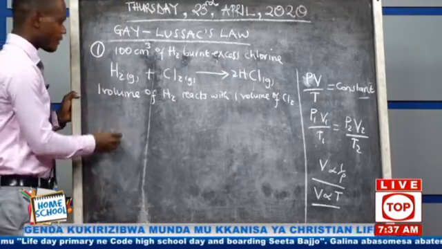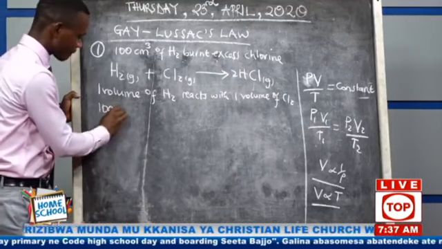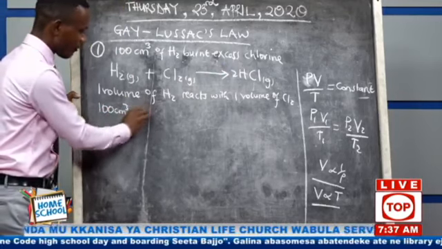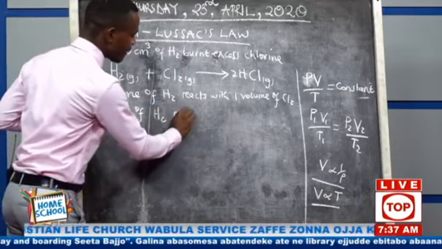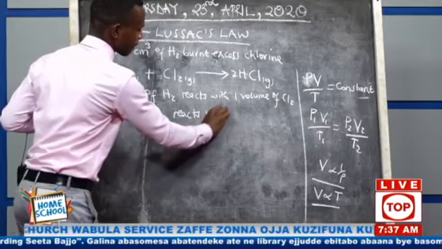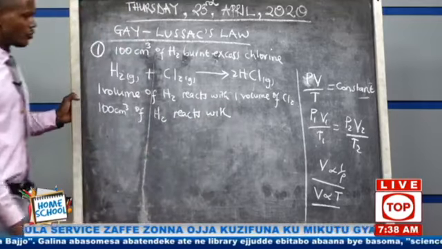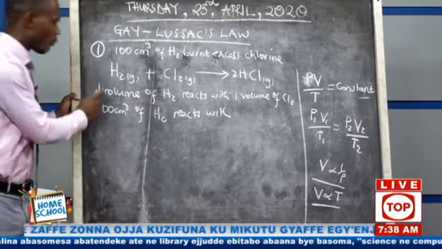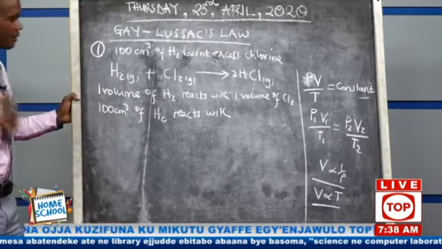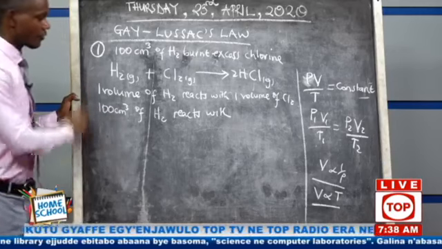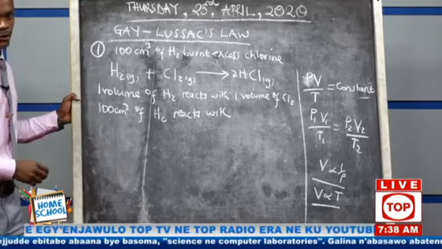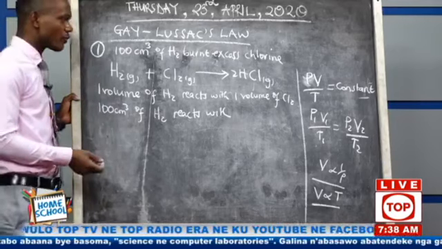In the question, they have said that 100 cubic centimeter of hydrogen. That means this one reacts with, is there any calculation that we need to do here? We have said 1 cup of rice, you use 1 cup of water. So if you have 100 cups of rice, how many volumes of water do you need?